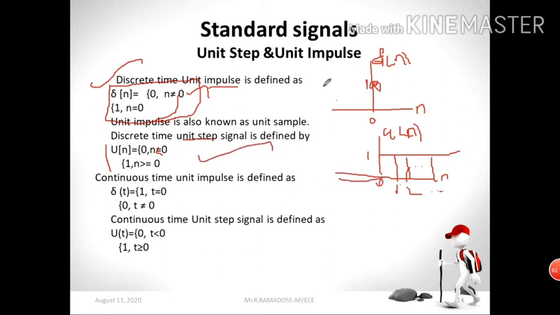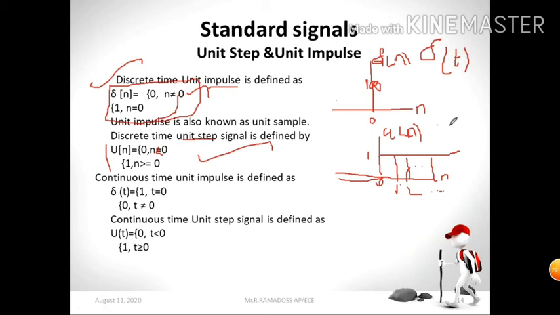For n greater than or equal to 0, our unit step signal is 1. For n less than 0, your signal is 0. If it satisfies this condition, we call it a unit step signal.